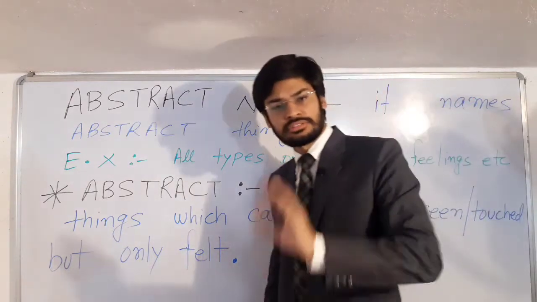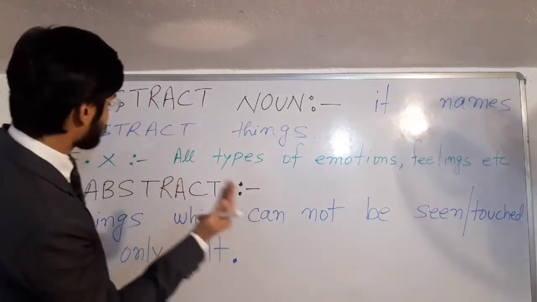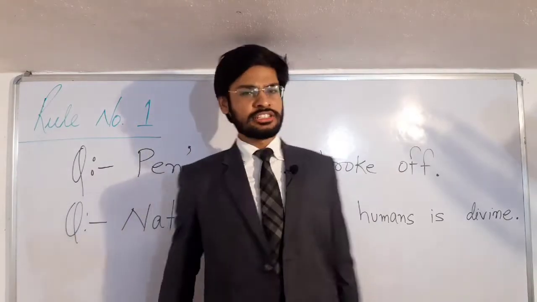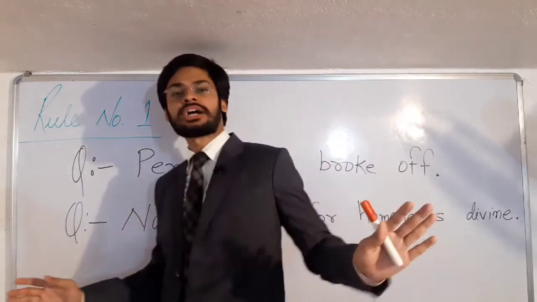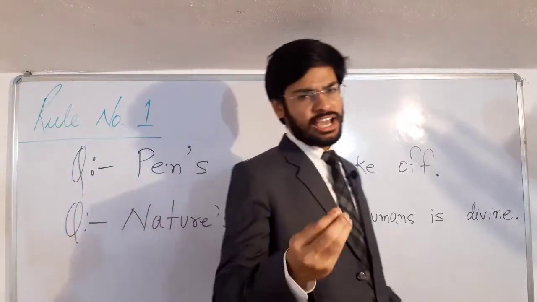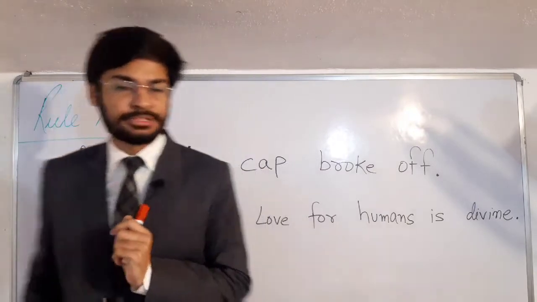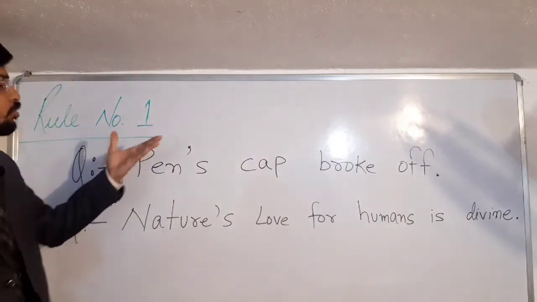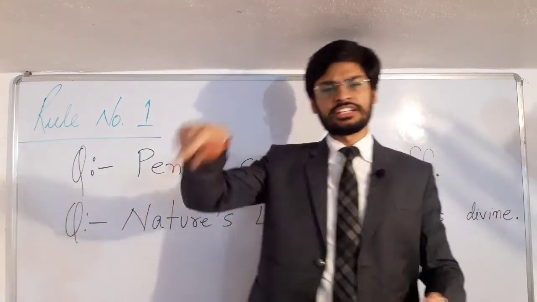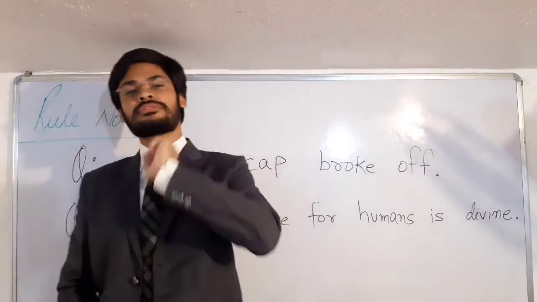And what are abstract noun? Things which cannot be seen or touched, but only felt. So that's the last type of noun. Please note down, students. Alright, students. So now we have learned what are nouns, what are the different types of noun, how nouns have been classified, and we have in detail learned the definitions and as well as the examples of types of noun. Now we will see the rules of noun, how they work, how they are used, and what are the rules revolving around the noun. So for that, we'll start with rules of noun and rule number one.